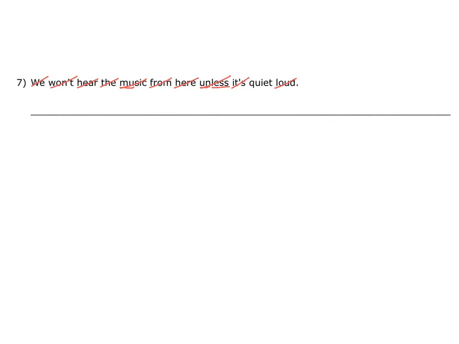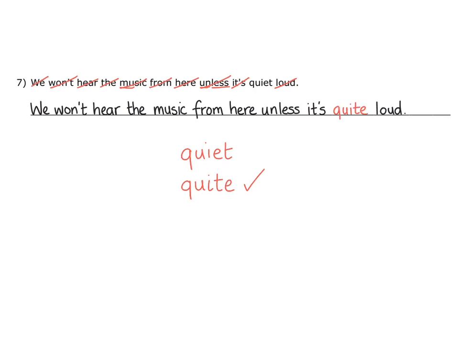This just leaves the word quite, but in actual fact you can see that the spelling of the word we are given is not quite, it is quiet, and this does not fit in the sentence. We won't hear the music from here unless it's quiet, loud. The spelling of the word we need also begins with a QU, but then instead of I-E-T, it should be I-T-E, like this, to spell quite. We can now insert this into the sentence to make it correct. We won't hear the music from here unless it's quite loud.